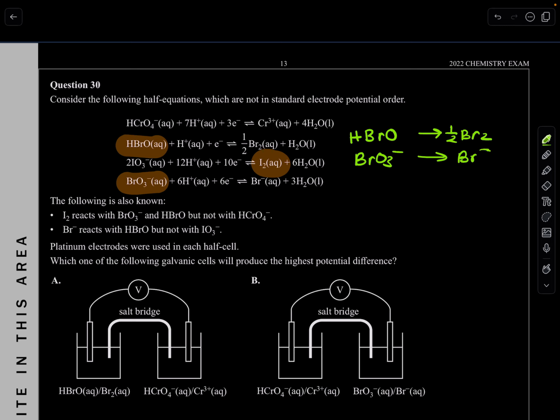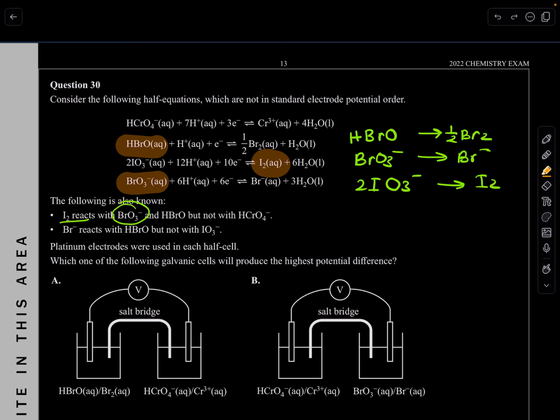And then the iodine has to be at the bottom. So 2IO3 minus goes to I2. Does this make sense? Yes, it does now. See, I2 reacts with bromate, so you can see that it's here, and BrO3 is here. Yes, they can react. Same as with the HBrO. It's at the top here, and hence reacts also. Beautiful. So a spontaneous reaction.